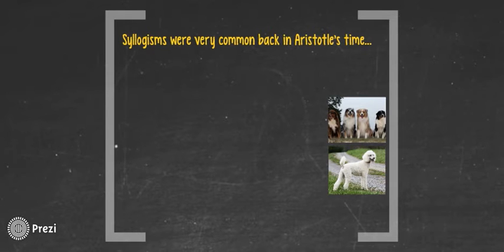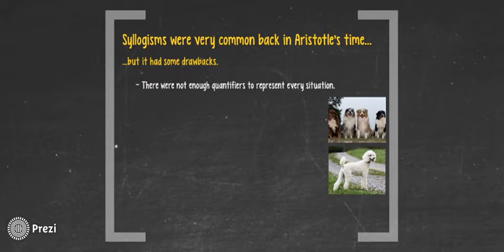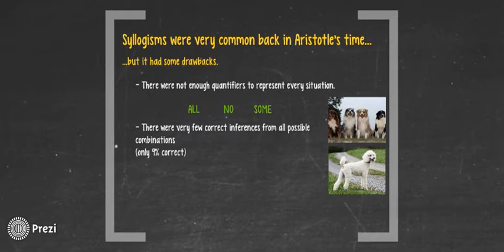Syllogisms were very common back in Aristotle's time, but they had some drawbacks. There were not enough quantifiers to represent every situation. They only had all, no, and some. There were also very few correct inferences: from all 126 possible combinations, only 11 of which were correct.